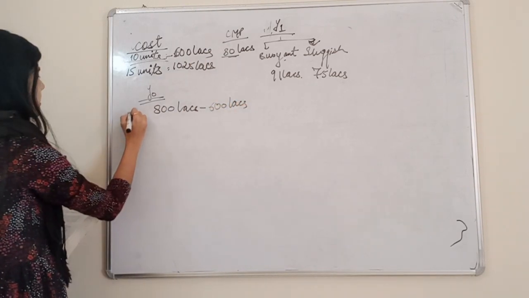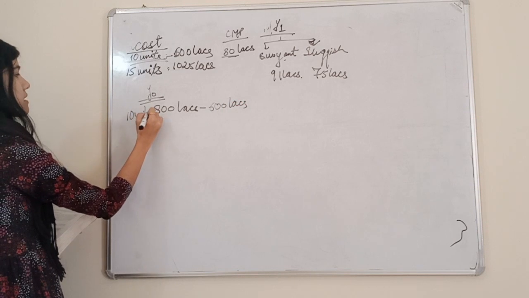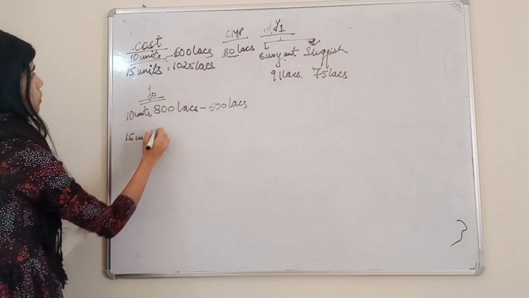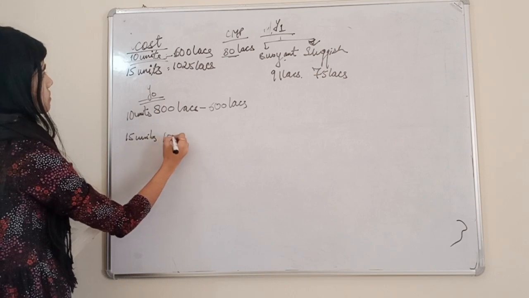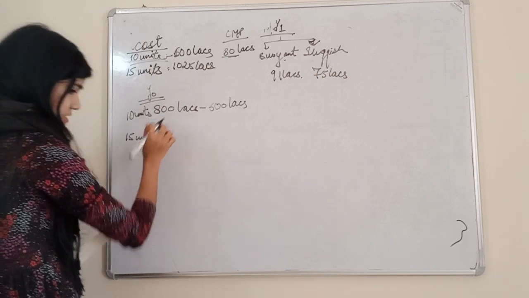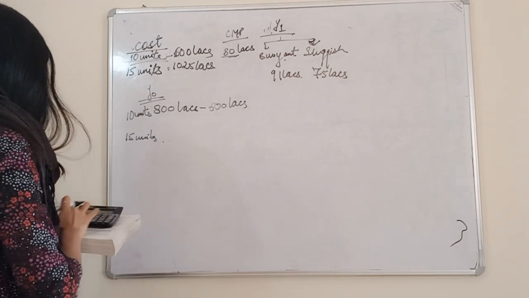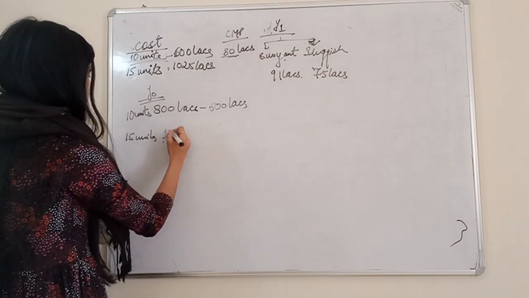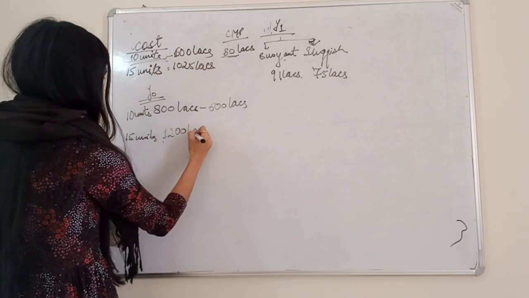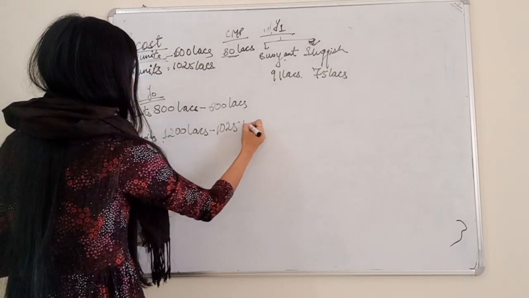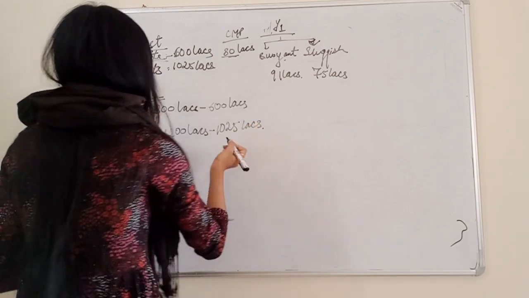For 15 units, it will be 15 multiplied by 80, that is 1200 lakhs, minus 1025 lakhs.